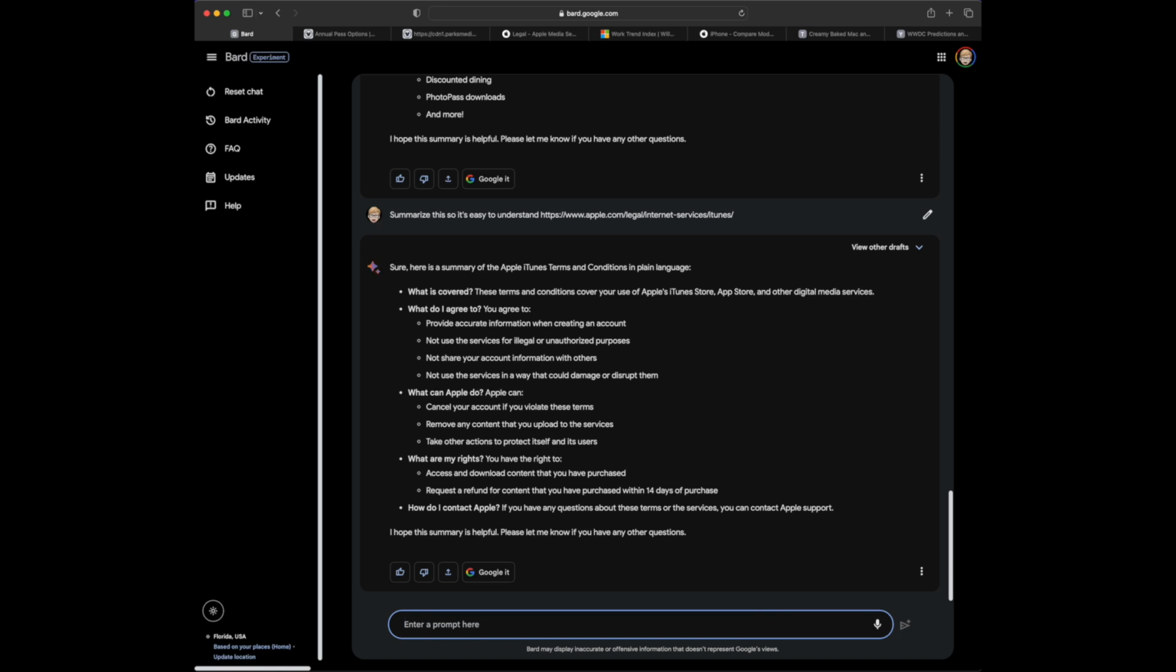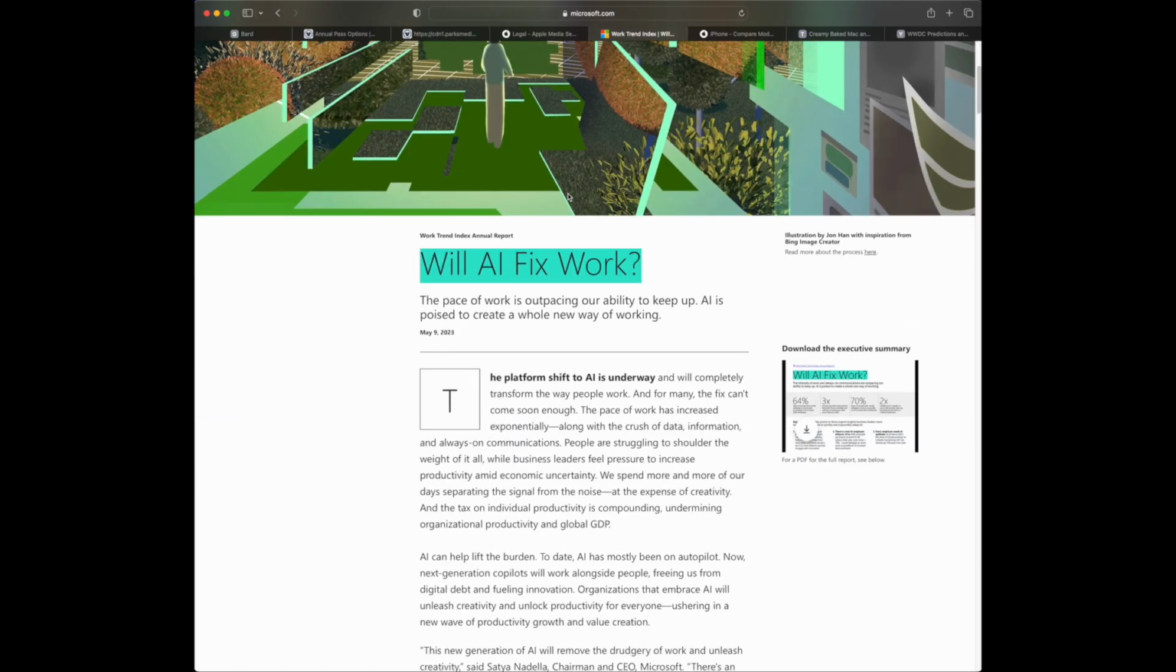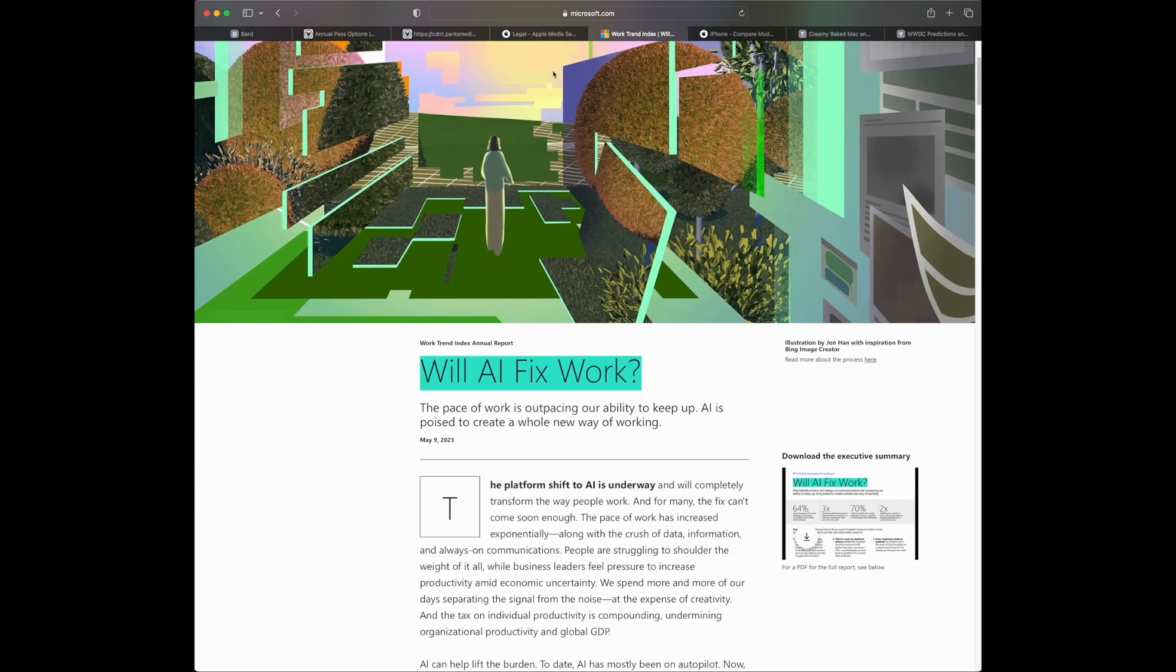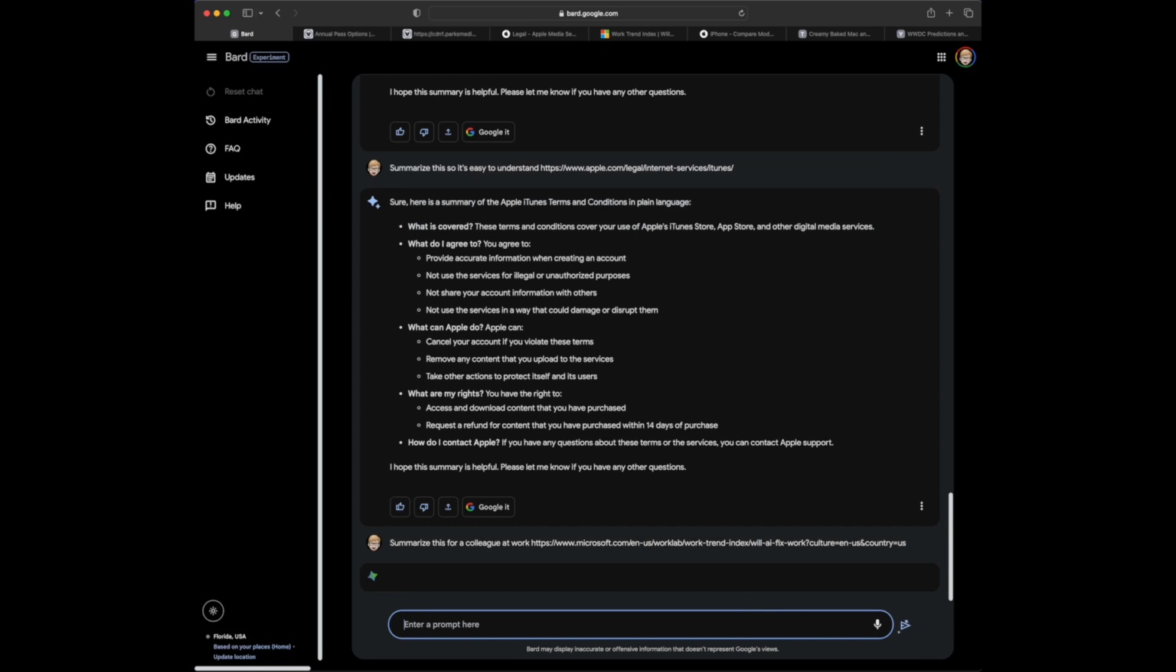That's pretty fantastic. So another example: there's an article I came across from Microsoft about will AI fix work? And I want to see if this article is relevant for some of my colleagues at work. So I'm going to use Bard to summarize. I'm going to say, summarize this for a colleague at work, and I just put in the link to the URL.